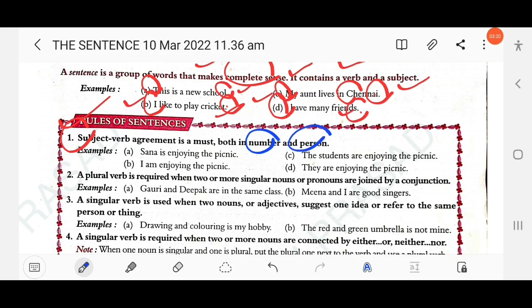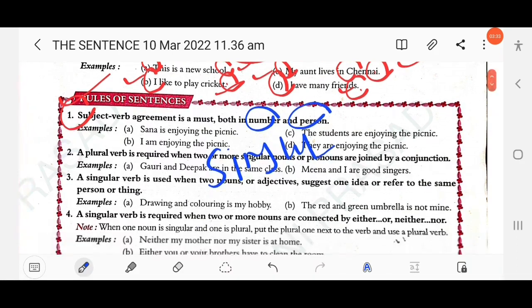How many numbers are there? Two: singular and plural. And person: first person, second person, third person. Just follow the examples here. The first: Sana is enjoying the picnic. Sana is third person singular, so the verb is singular. It is called a sentence because it follows the structure of subject-verb agreement. The next example: I am enjoying the picnic.